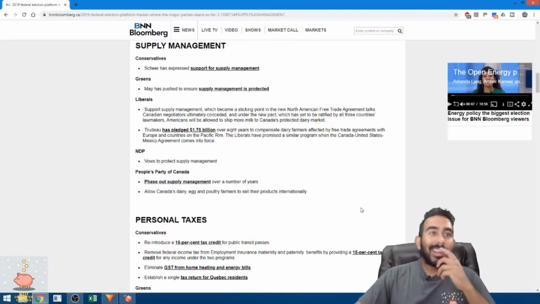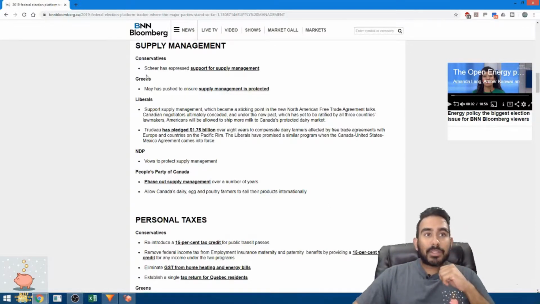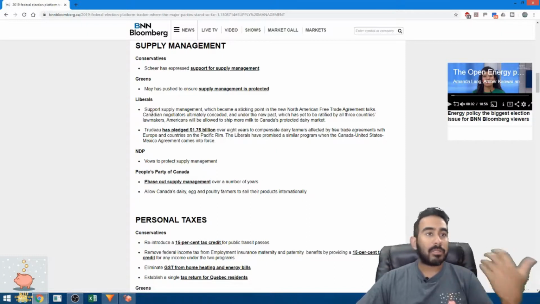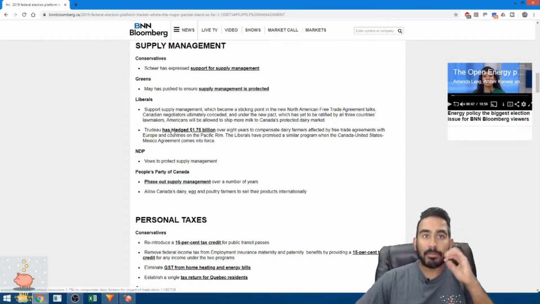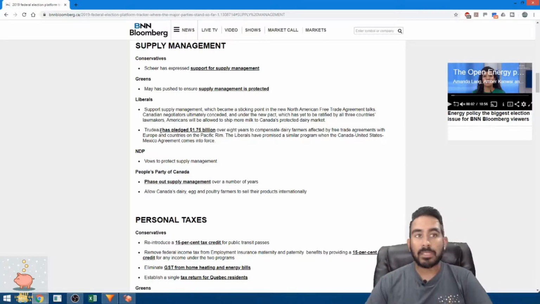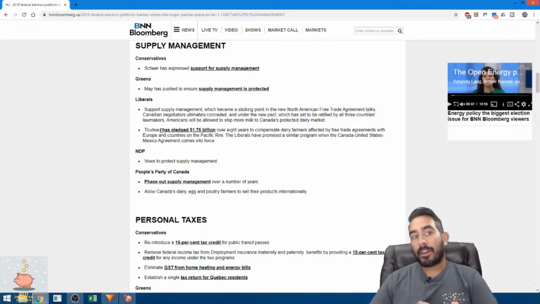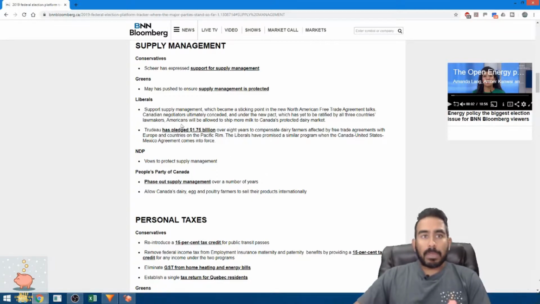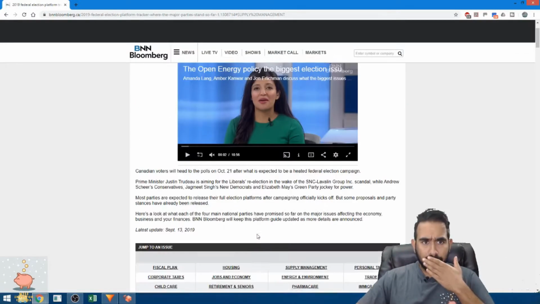Scheer and NDP, mostly they want to protect supply management, and Liberals have been pledging to protect supply management for a long time. And this is something they have done because of the trade agreements they've done with NAFTA, Europe, and the Pacific Rim. So they have pledged 1.75 billion over 8 years to compensate dairy farmers and all that. So that's very important. So yes, they are pledged to help.